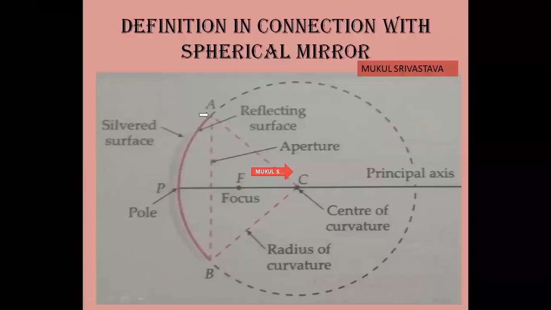The angle subtended by the edges of the spherical surface at the center of curvature is called the angular aperture. What is focal length? Focal length is the distance between pole and focus. The distance between pole and focus is called focal length. That is clear to all of you.